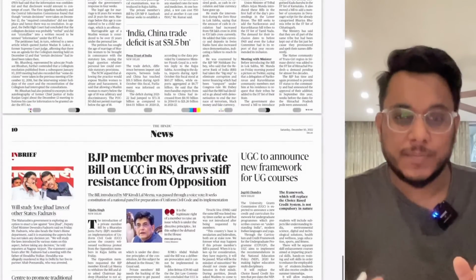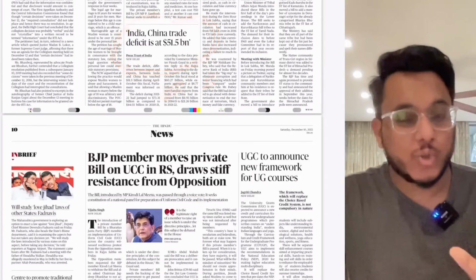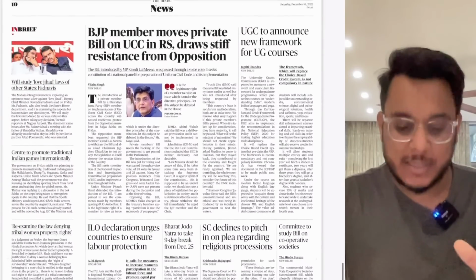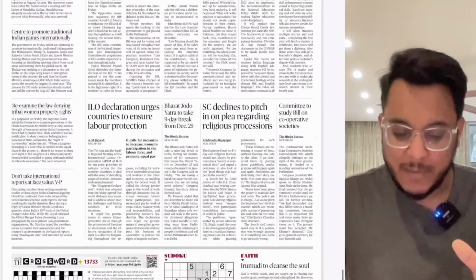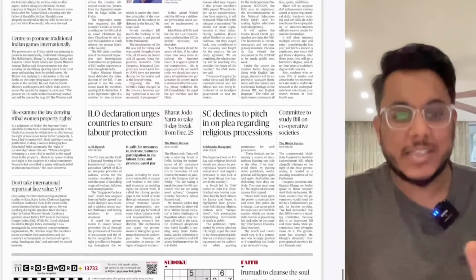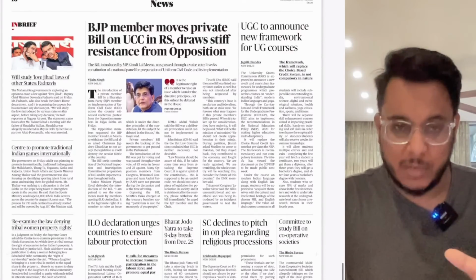Then further moving on, the India-China trade deficit is at $551.5 billion. So guys, automatically we can see that the dependence on China is still high. Okay, BJP moves private bills in Rajya Sabha, resistance from opposition. So guys, basically the Uniform Civil Code is just being talked about here.